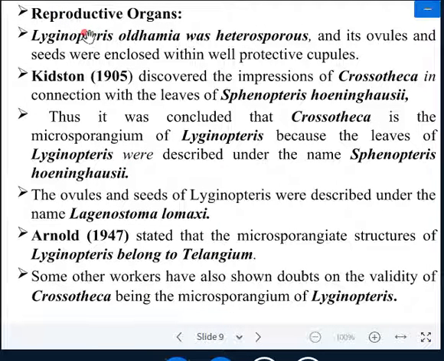If you are talking about the reproductive organs of this plant, you know very well about fossil plants, we don't have much knowledge. We don't know how the antheridium is developed, how the archegonium is developed, how the fertilization takes place, how the embryogeny takes place.